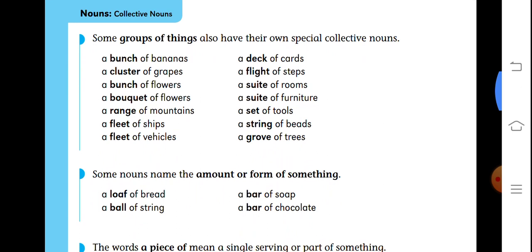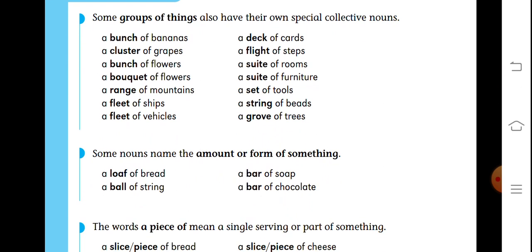Some groups of things also have their own special collective nouns: a bunch of bananas, a cluster of grapes, a bunch of flowers, a bouquet of flowers, a range of mountains, a fleet of ships, a fleet of vehicles, a deck of cards, a flight of steps, a suite of rooms, a suite of furniture, a set of tools, a string of beads, a grove of trees.